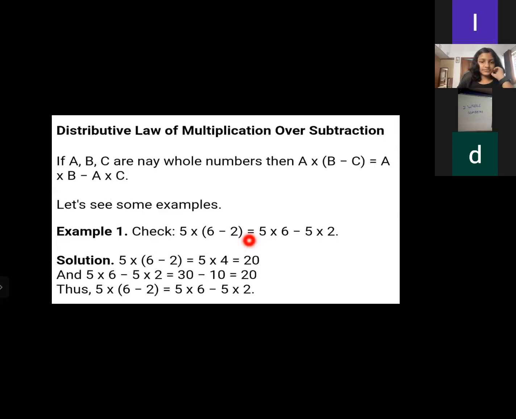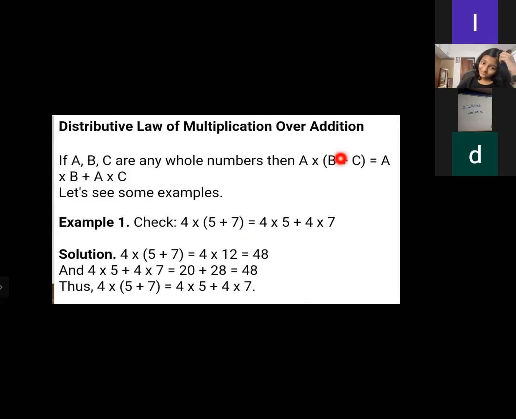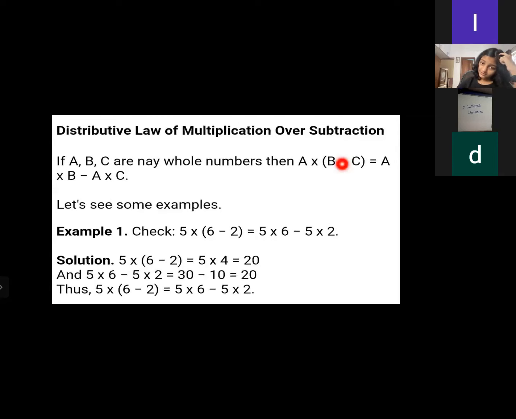Here we did a plus, and here he did a minus. If A, B, and C are any whole numbers, then A multiplied by, in brackets, B minus C is equal to A multiplied by B minus A multiplied by C. He put the numbers in the same way and gets the same answer, 20 only, in both cases. So yes, it's possible.